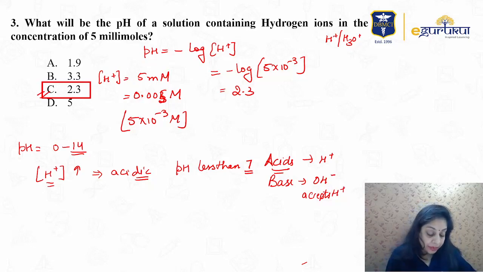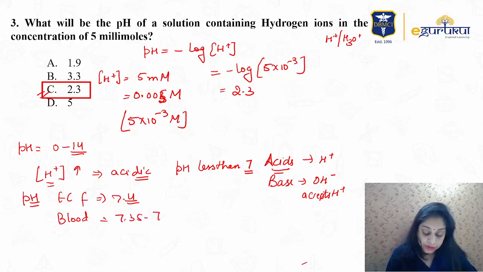Here are the pH values of a few important things we should know. The pH of the extracellular fluid is approximately 7.4, right? The standard pH of the blood is 7.35 to 7.45. If pH goes beyond 6.8, it can lead to death.